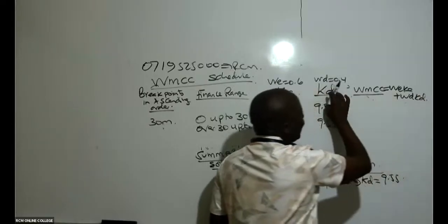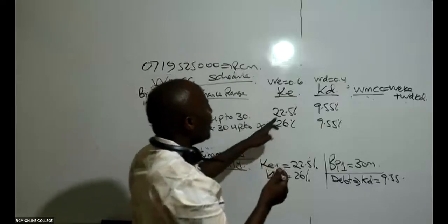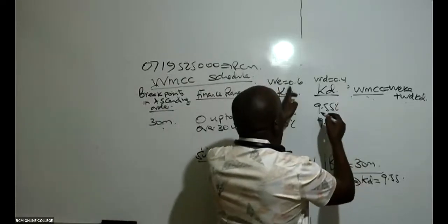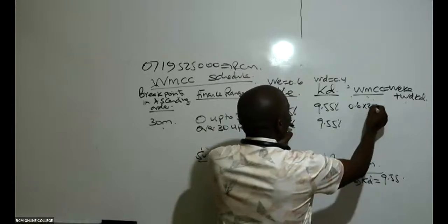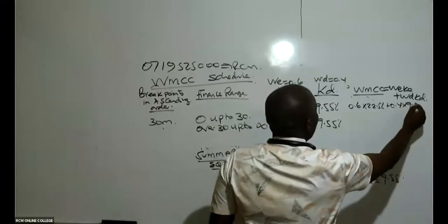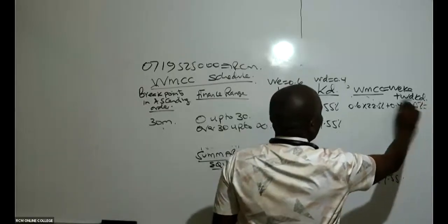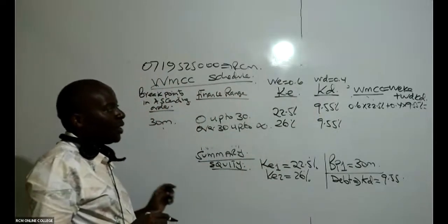Of course, we have already adjusted this for tax. So as for the first one, you take weight which is 0.6 times 22.5% plus 0.4 times, in this case, 9.55%. Already remember this figure is tax adjusted. That KD is already tax adjusted.